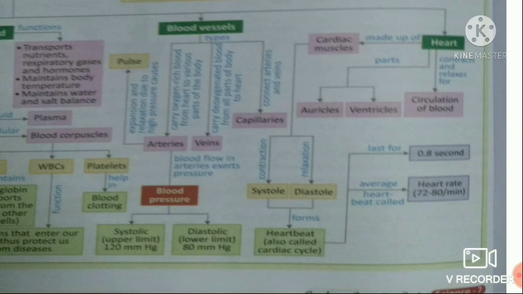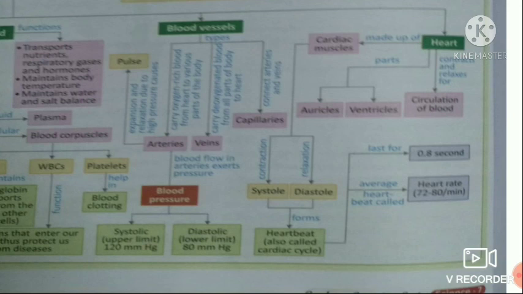Now, the heart is covered or attached with cardiac muscles, and cardiac muscles help in contraction and relaxation of the heart, and cause the pressure, systole and diastole. When the heart contracts, that time is called systole, and when these muscles relax, that time is called diastole. One systole and one diastole combined form a heartbeat, and this is also called the cardiac cycle.